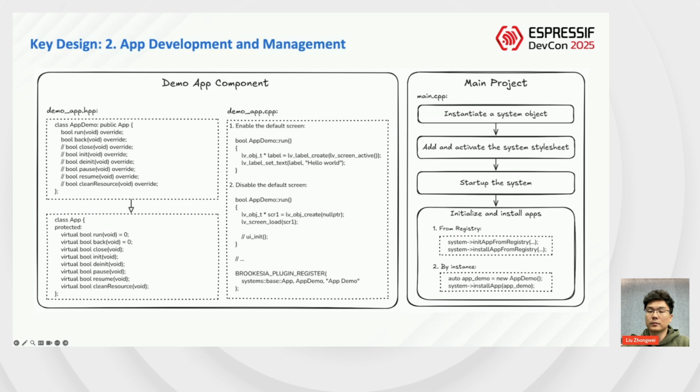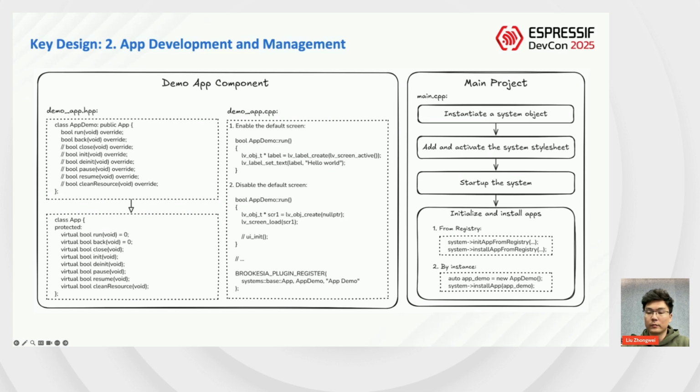The right side shows the main program flow. Instantiate a system object, then add and activate the system stylesheet, then start up the system. Finally, initialize and install apps. There are also two ways to install apps.